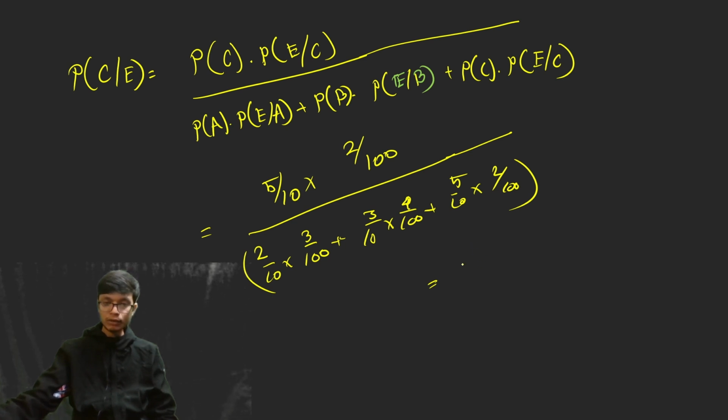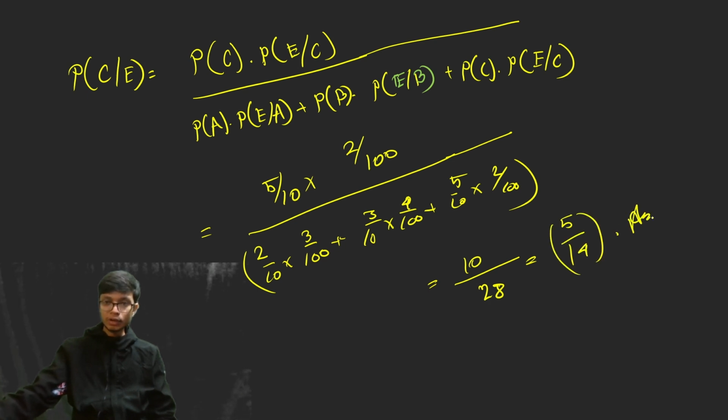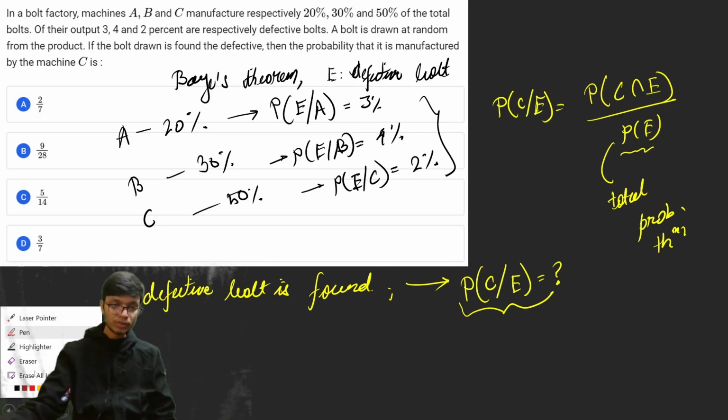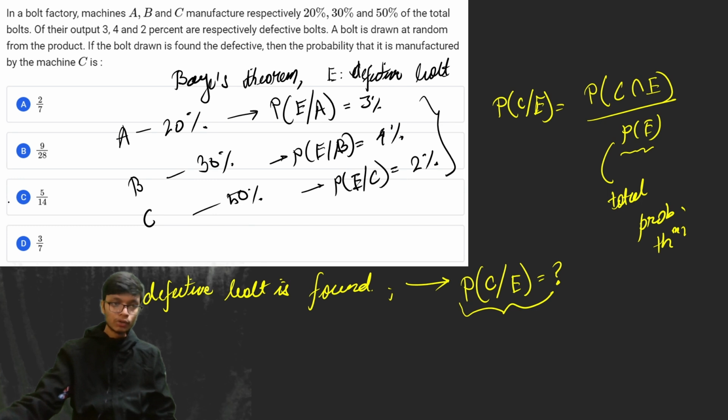So if you calculate it, you find the result as 10 by 28, and that basically evaluates out as 5 by 14. So that result is the required answer for this particular problem, which is option number C. If you have solved this problem, you must have got the answer as option number C. Fairly simple problem, but a very important problem for Bayes theorem. So I took a problem on Bayes theorem. With this, let us move to the next problem.